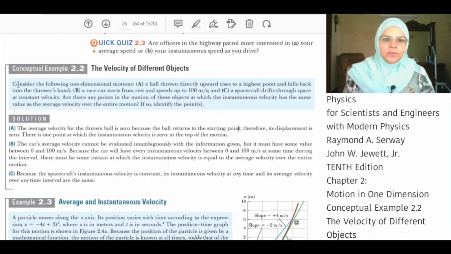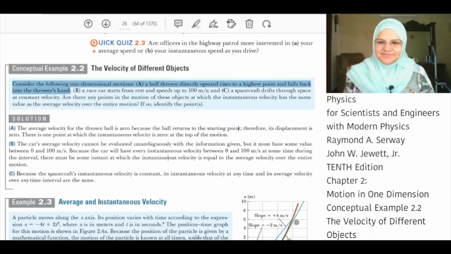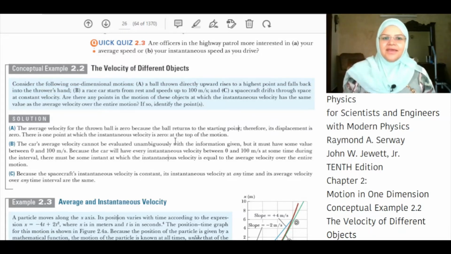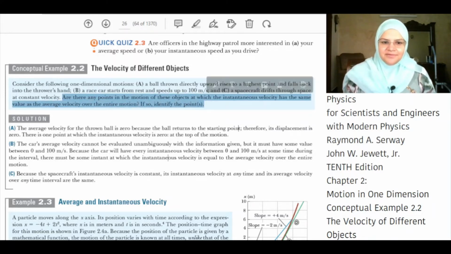Consider the following one-dimensional motion. A ball thrown directly upward rises to a highest point and falls back into the thrower's hand. Are there any points in the motion of these objects in which the instantaneous velocity has the same value as the average velocity over the entire motion? If so, identify the points.